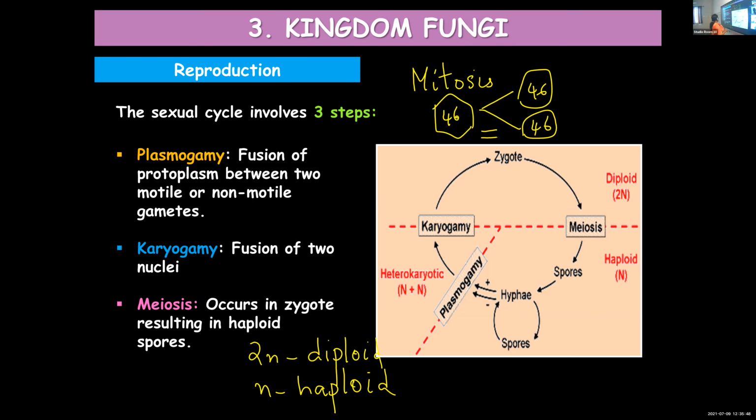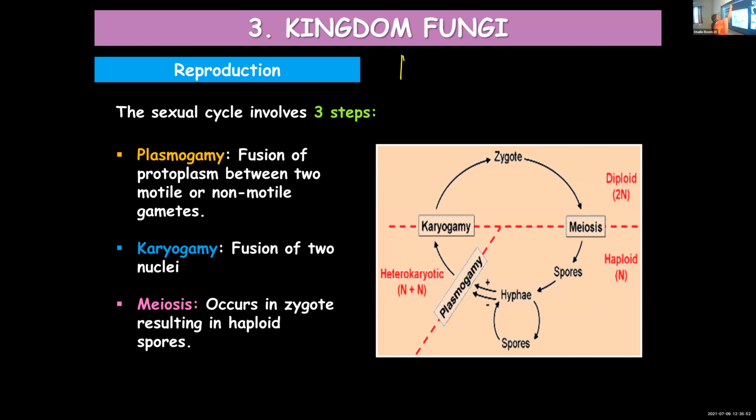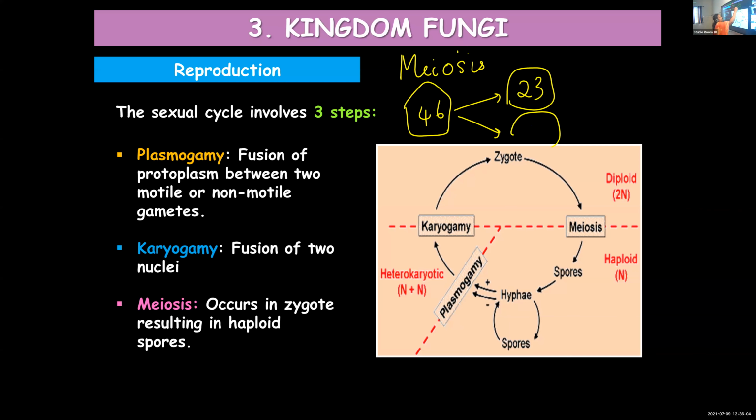Whereas in meiotic division, if a cell with 46 chromosomes is undergoing division, the 2 daughter cells formed will have only 23 chromosomes each. You call it reductional division. One is equational division, where the mother cell and daughter cells have the same number of chromosomes.